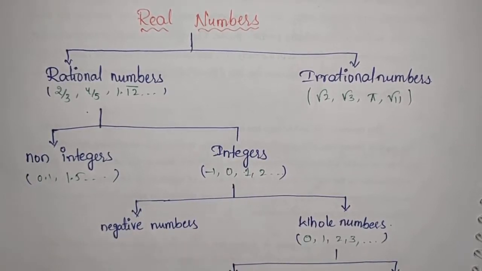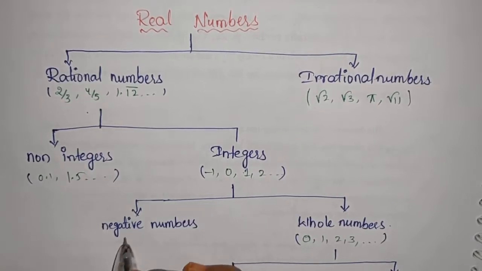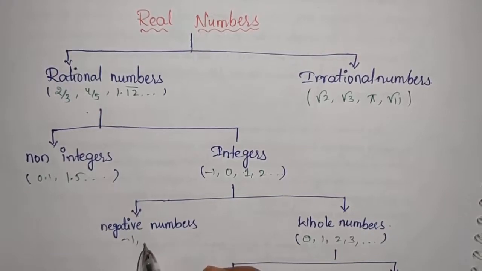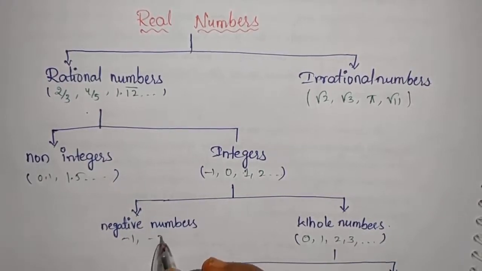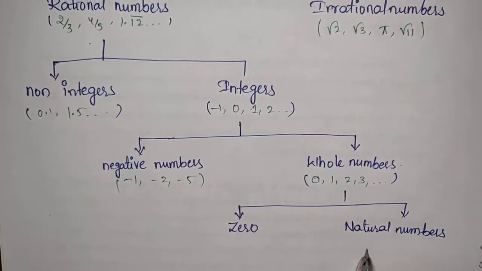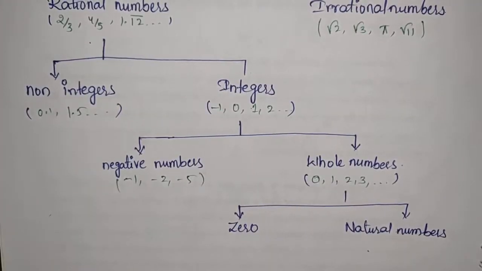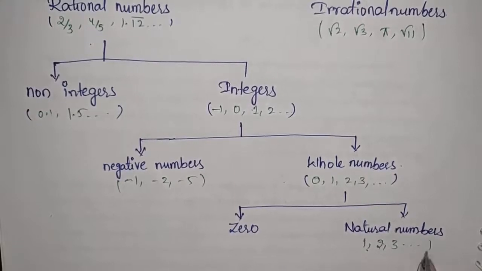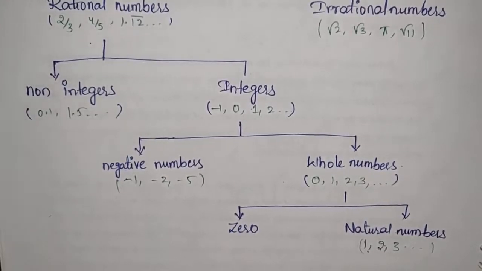The integers which have a negative sign, from minus infinity to minus 1, like minus 1, minus 2, minus 5, etc. In whole numbers again we have two types, natural numbers and 0. Whole numbers contain 0; excluding 0, the remaining ones are natural numbers: 1, 2, 3, and so on up to infinity. These are the natural numbers. This is the real numbers chart.